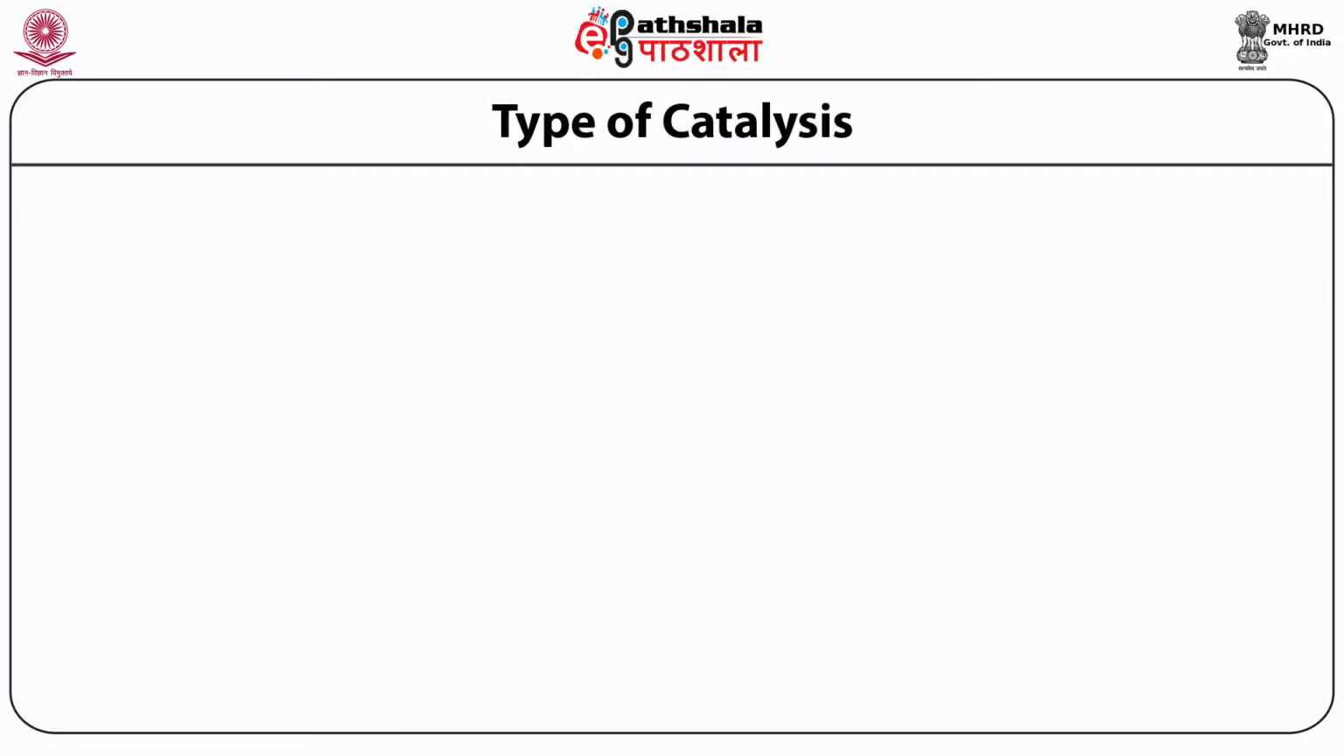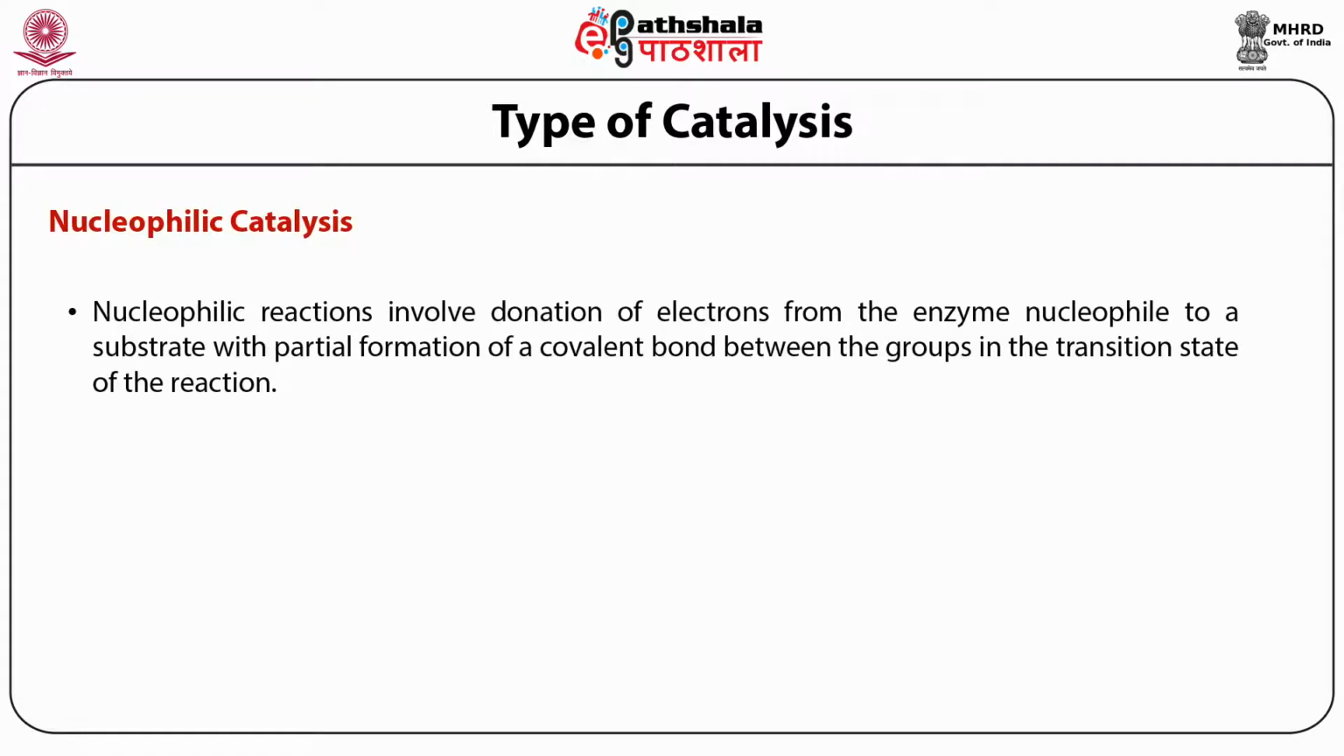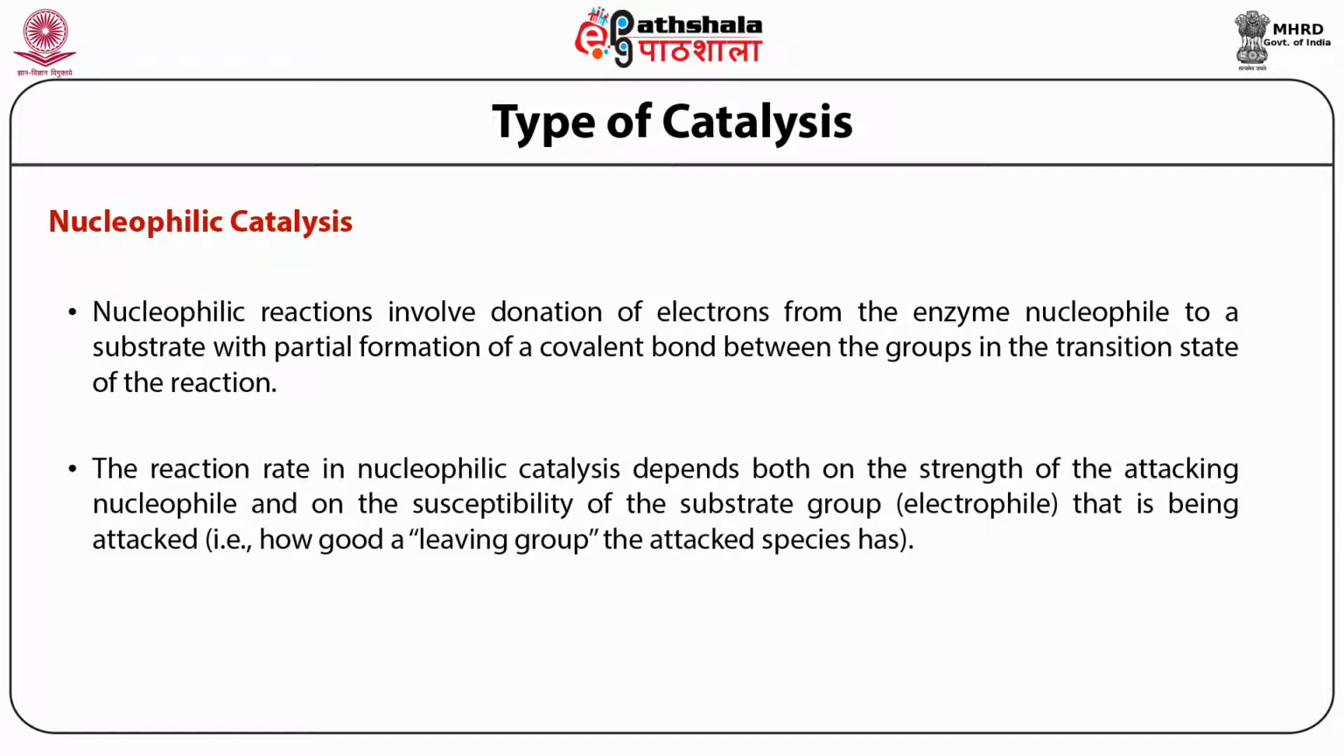The first class of covalent catalysis is nucleophilic covalent catalysis. A nucleophilic reaction involves donation of electrons from the enzyme nucleophile to a substrate, with partial formation of a covalent bond between the side chain group and groups in the transition state of the reaction. The reaction rate in nucleophilic catalysis depends both on the strength of the attacking nucleophile as well as on the susceptibility of the substrate group, which is the electrophile, that is being attacked.